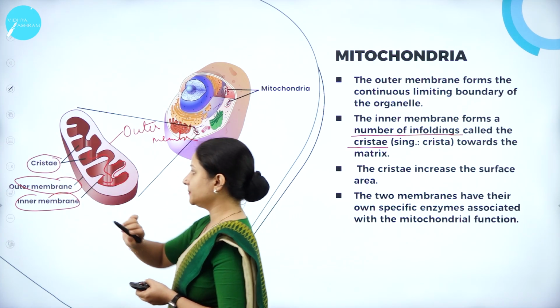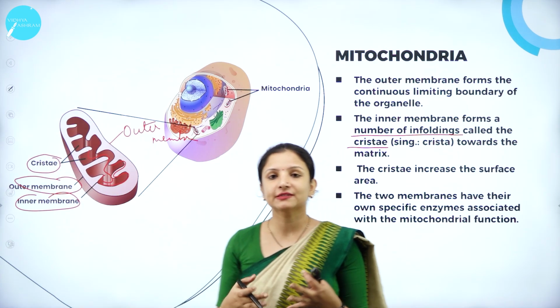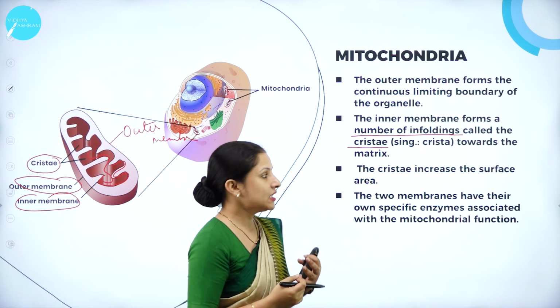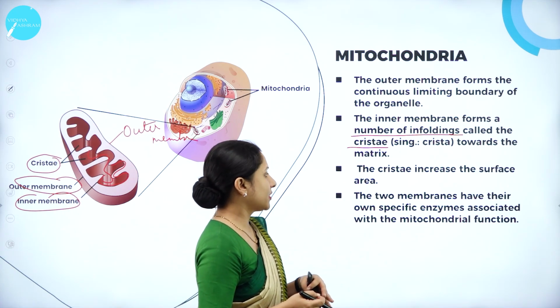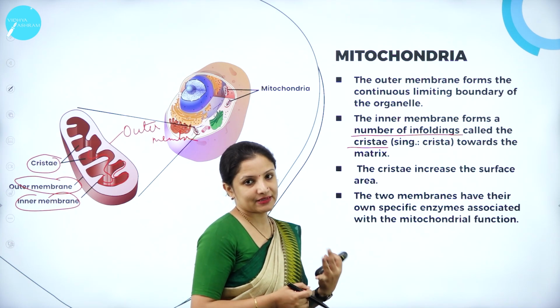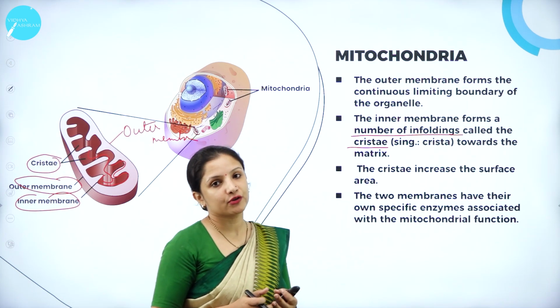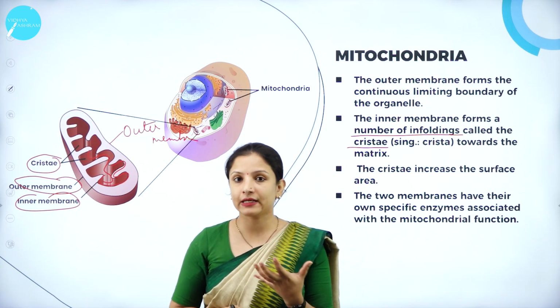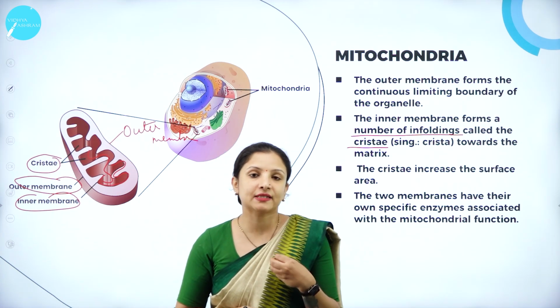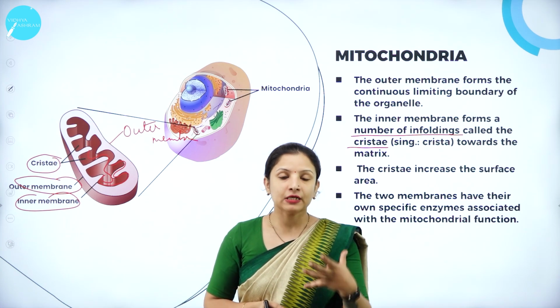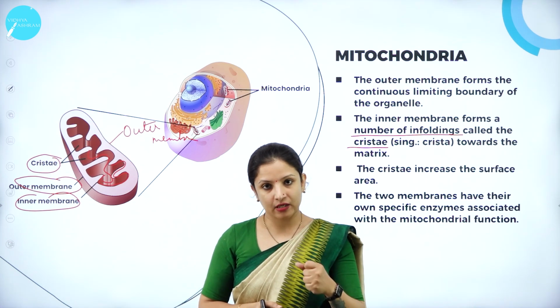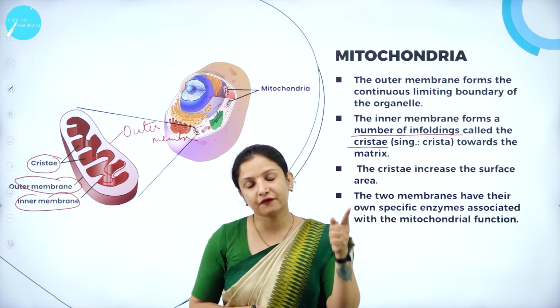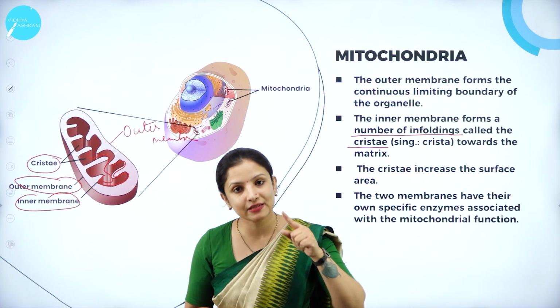They're called cristae. Because of these foldings, the surface area of the mitochondria increases. The two membranes have their own specific enzymes which are associated with mitochondrial function. The main function of the mitochondria is to generate energy in the form of ATP, that is adenosine triphosphate. For that generation of energy, a lot of physiological or biochemical cycles take place.